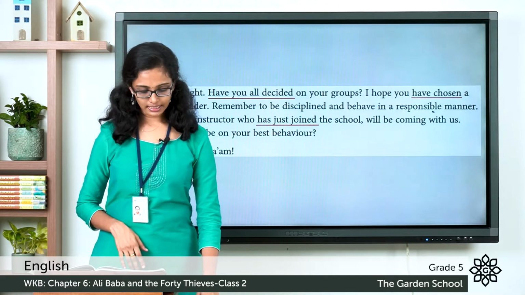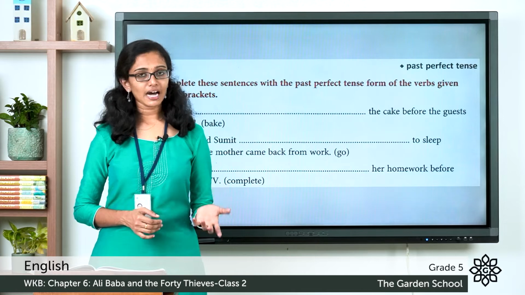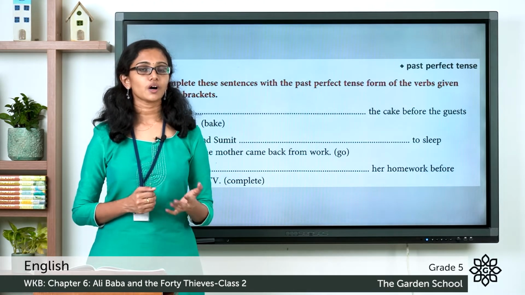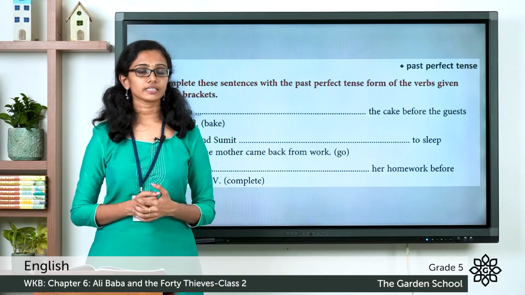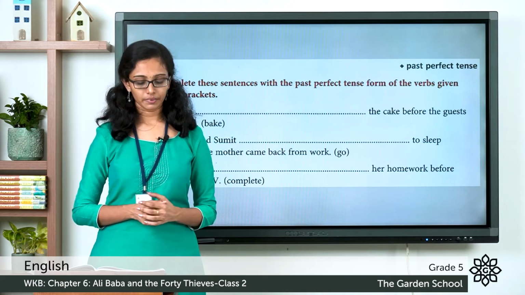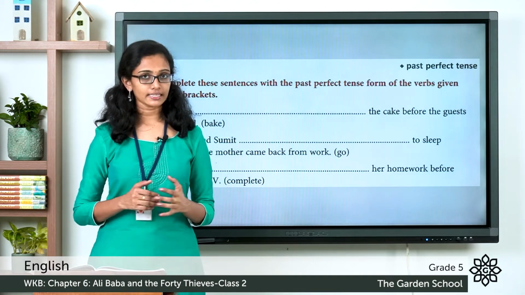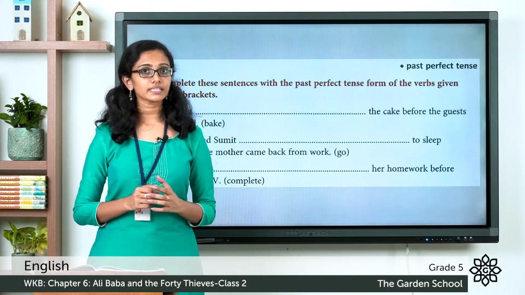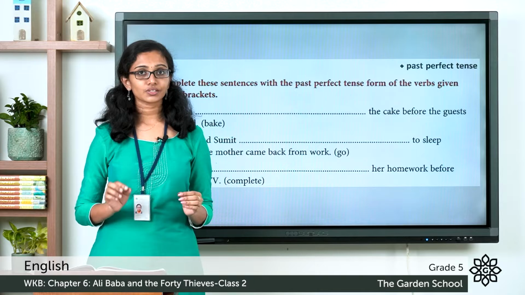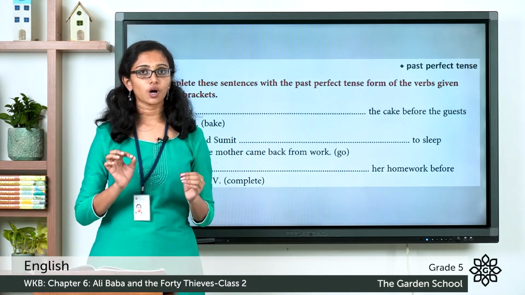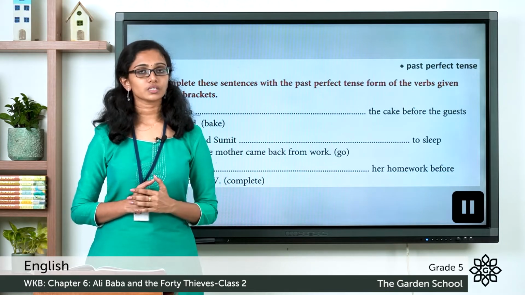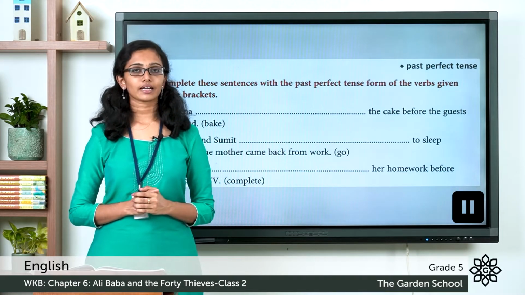Now the next exercise is to complete these sentences with the past perfect tense form of the verbs given in the brackets. So what is the formula for a sentence in past perfect tense? The subject plus had plus past participle form of the verb. Here you can see a set of 5 statements, and a verb is given within brackets for each sentence. You have to complete these sentences using the past perfect tense form of the verb given in the brackets. You do this as an activity now. Please pause this video, finish the activity and come back.